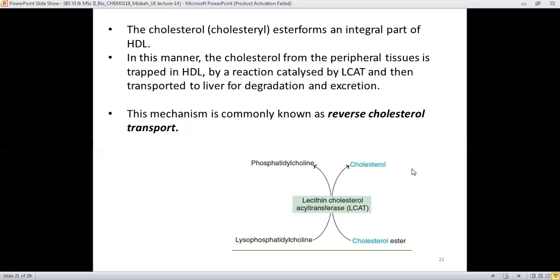And here it's shown the phosphatidylcholine and lysophosphatidylcholine, cholesterol, and cholesterol ester.